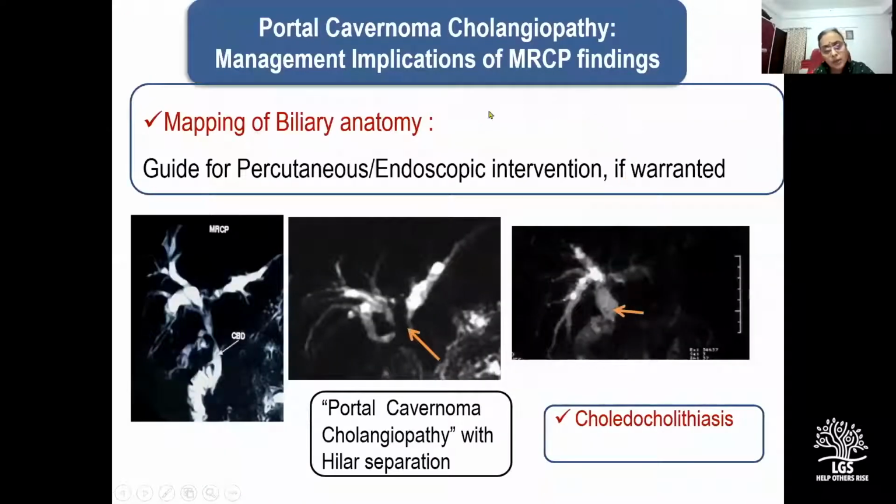So MRCP also has an important therapeutic implication because it serves as a guide for percutaneous or endoscopic intervention if it is warranted, say for acute severe cholangitis, or a very high bilirubin associated with impaired synthetic functions of the liver.